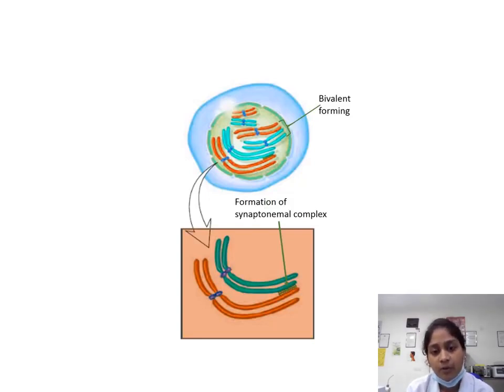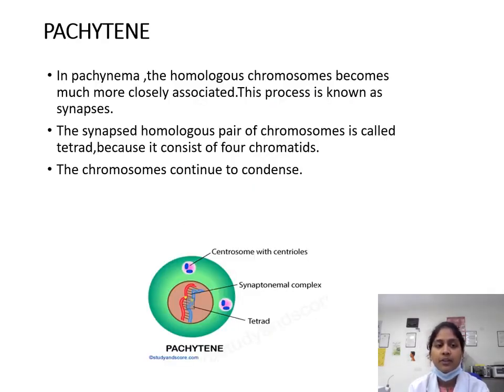This shows the bivalent formation, and the formation of synaptonemal complex can also be seen. Next, coming on to the pachytene stage. In pachynema, the homologous chromosomes become much more closely associated. This process is known as synapsis. The synapsed homologous pair of chromosomes is called a tetrad because it consists of 4 chromatids. The chromosomes continue to condense.